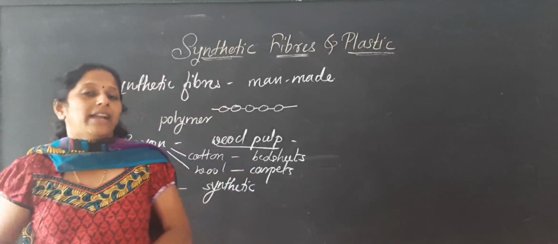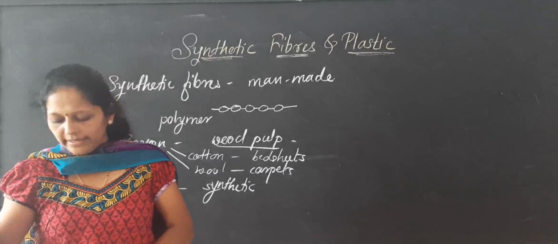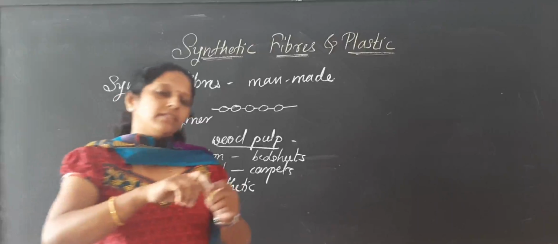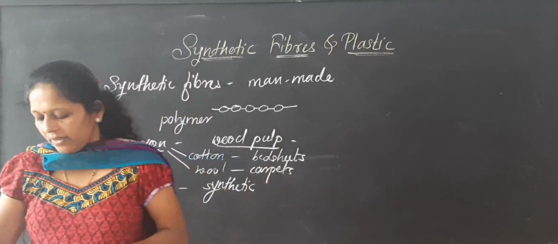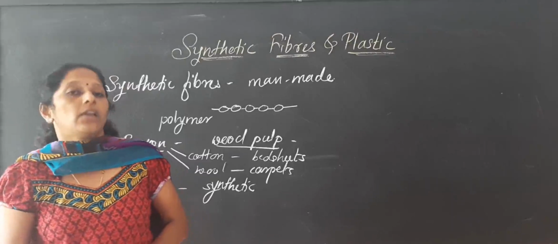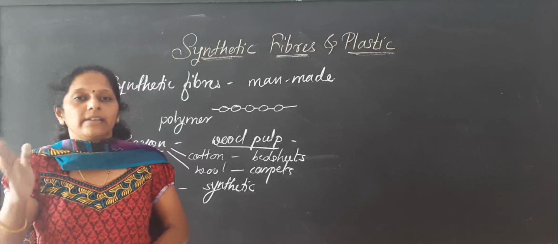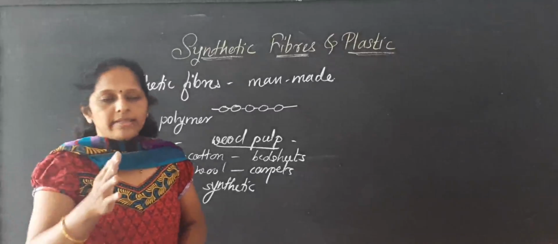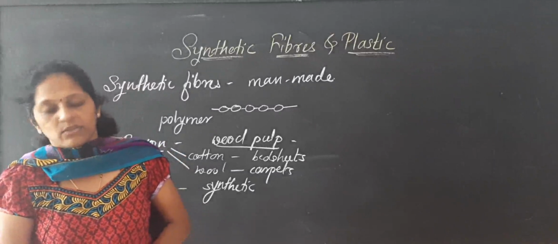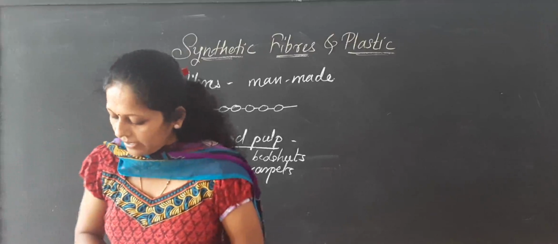Cotton does not have that much strength. It is less strong, then wool, then silk, and then nylon. If the cotton thread breaks at 40 kg weight, then wool breaks at 60, silk at 90, and nylon at 100. So nylon is stronger than silk, silk is stronger than wool, and cotton is not that strong. This is the activity showing how strong the different types of fibers are.